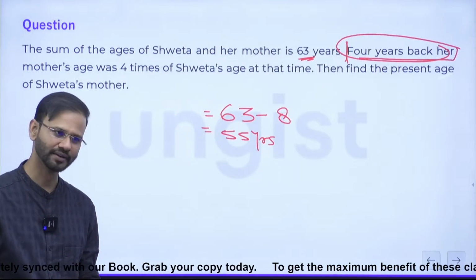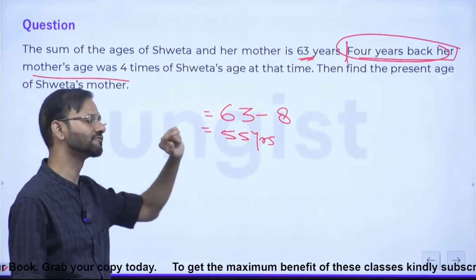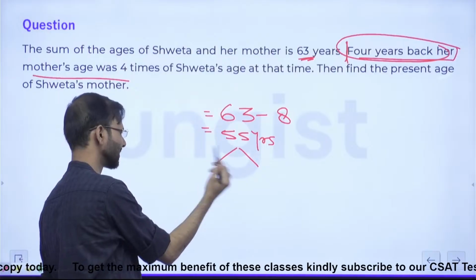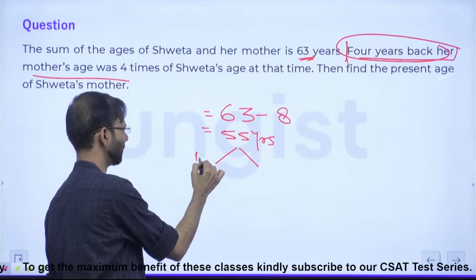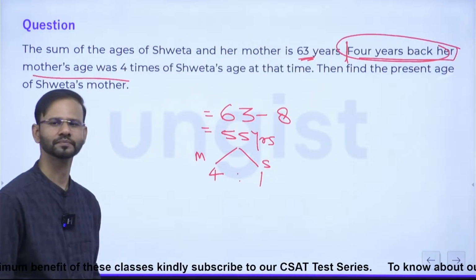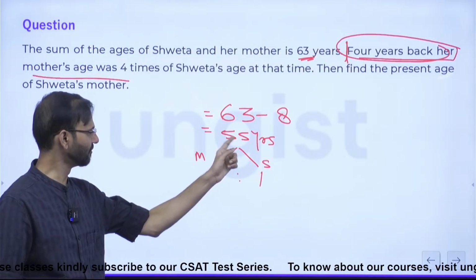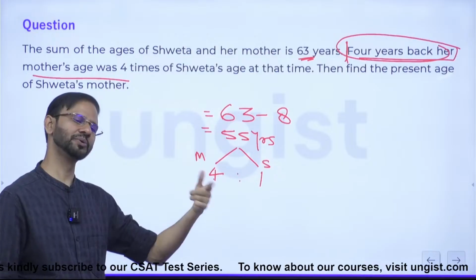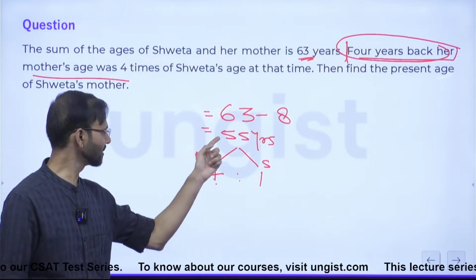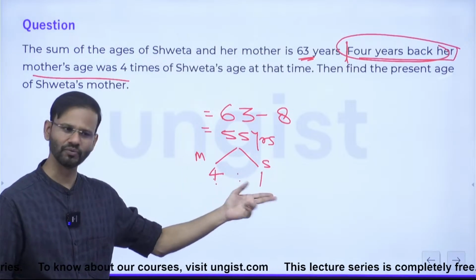Guys, is it fine? And the additional data is saying mother's age was 4 times. It means the ratio between Shweta's mother's age and her age, mother and Shweta, is 4:1, everybody, yes or no? Right? So if you want to divide 55 in this ratio, the sum of the ratio is 5. 55 divided by 5 will give you 11. 11 into 4, 11 into 1.